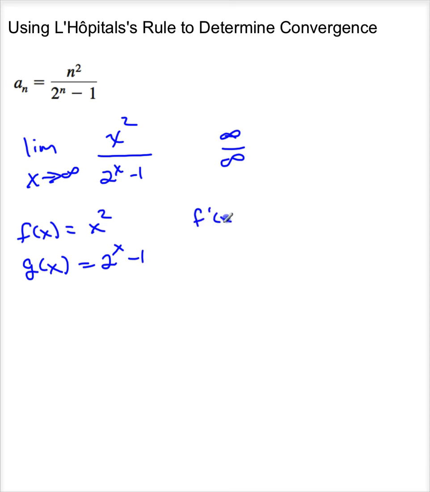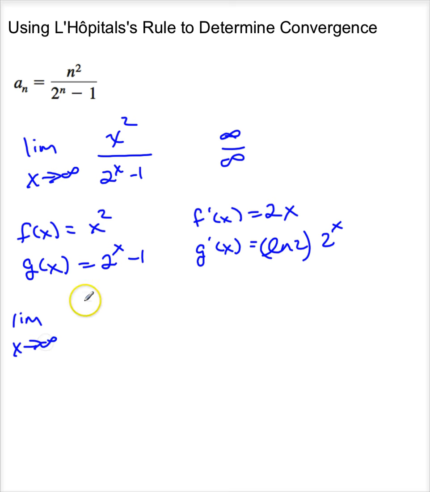So f prime of x is 2x. g prime of x is natural log of 2 times 2 to the x. So this limit becomes the limit as x approaches infinity of 2x divided by the natural log of 2 times 2 to the x. Again, I get infinity over infinity.